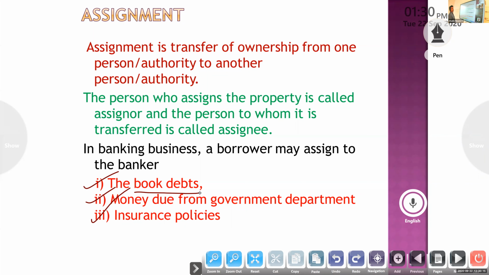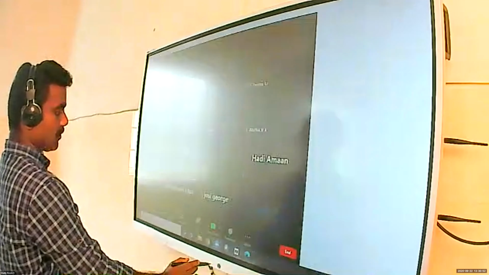That is book debt. So after 3 months only we will get that amount. Now we want a loan. So on giving this book debt, that receipt, that bill of exchange, we will get a loan. So we are transferring the ownership from one person to another person. Otherwise, money due from a government department, any amount we have to get from government, that also we can assign.